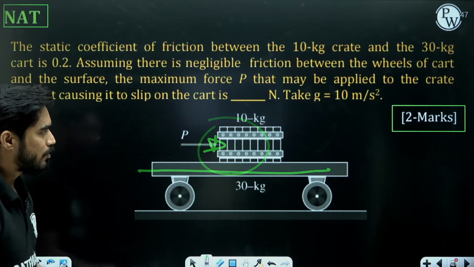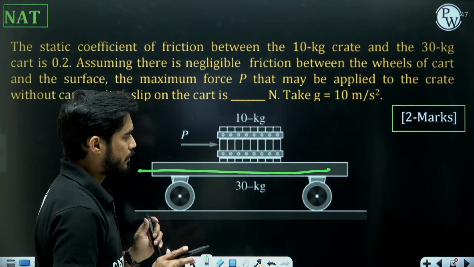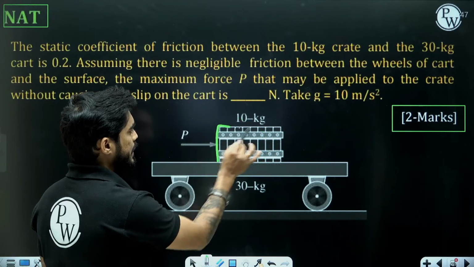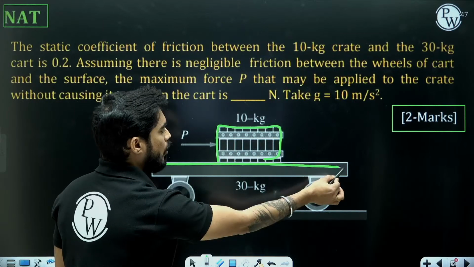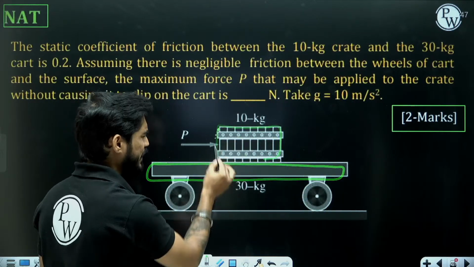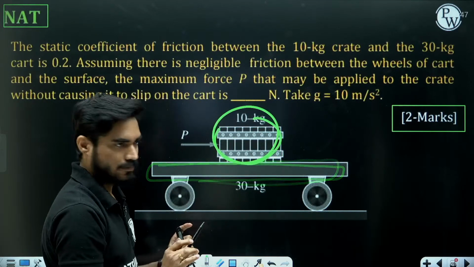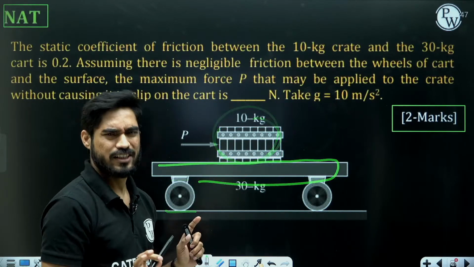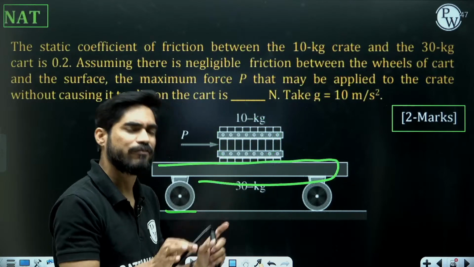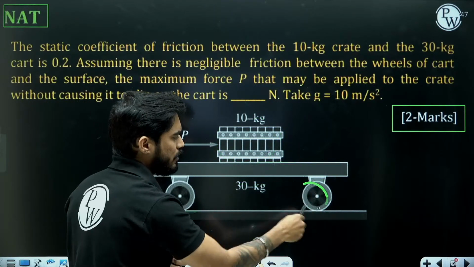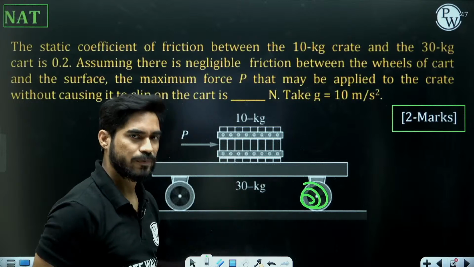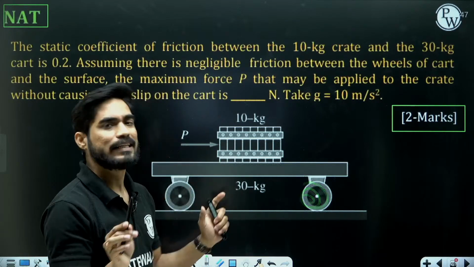So understand what is happening here. There is a 10 kg crate which is placed on a 30 kg cart. The cart has negligible friction. There will be friction, otherwise it will not rotate, it will just slip, but you neglect that friction.